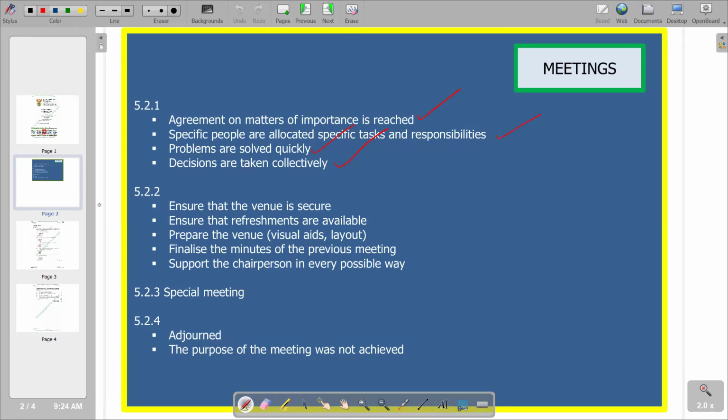We have those in the answer section where I said the secretary ensures that the venue is secure, ensures that refreshments are available, prepares the venue in terms of visual aids and layouts, and finalizes the minutes of the previous meeting. Remember, the minutes of the previous meetings are of great importance as they are supposed to be verified to be correct. We have also the last part, support the chairperson in every possible way. So those are some of the duties of the secretary. So we go to